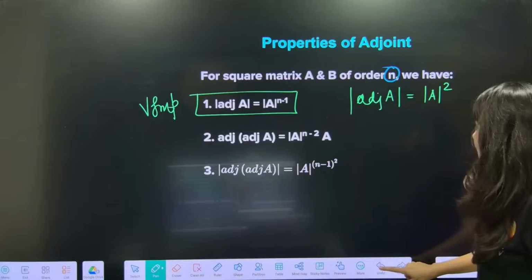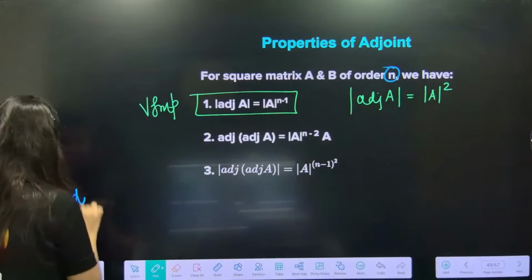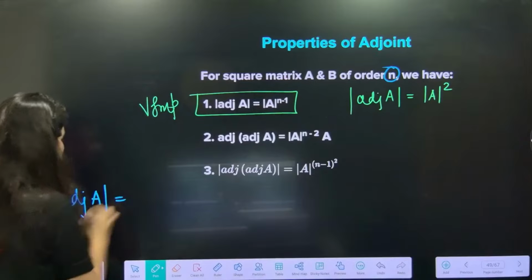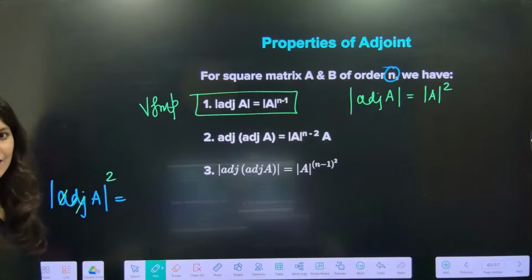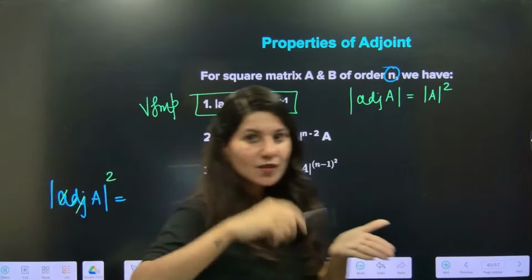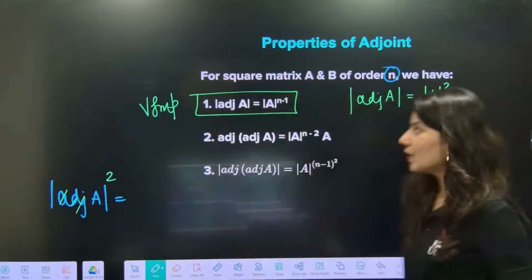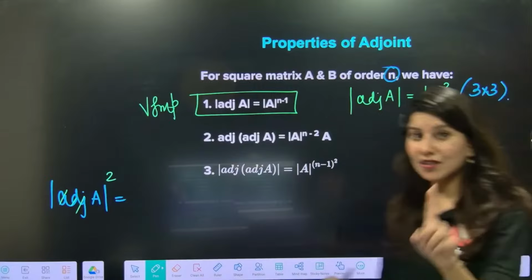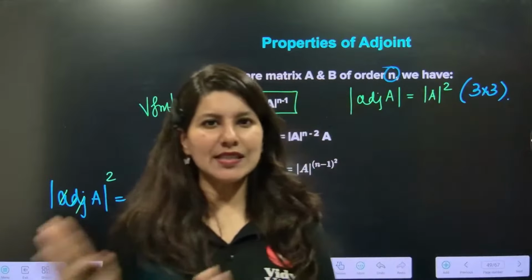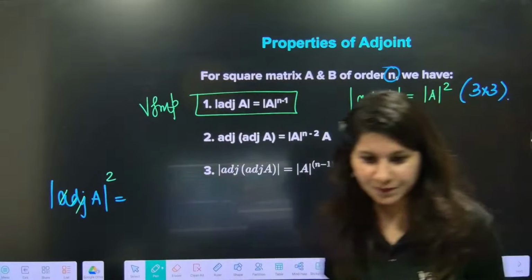Okay, so suppose somebody is asking me to find the adjoint of A. So I'll be like, okay, adjoint of A: remove this adjoint, apply the square. So the moment one adjoint is removed, a square is applied. So this is determinant A square. Okay, so can you see? But this is for 3 cross 3. I told you, 99% of questions are on 3 cross 3. So make sure that you remember it.